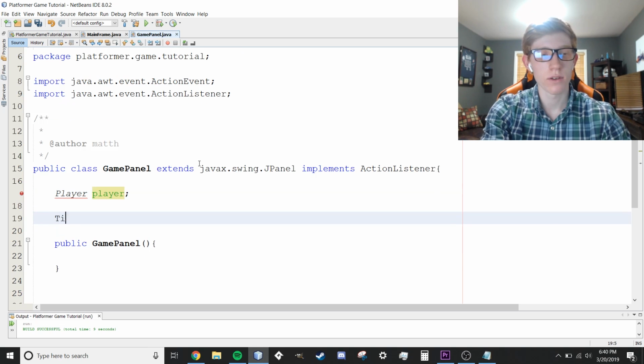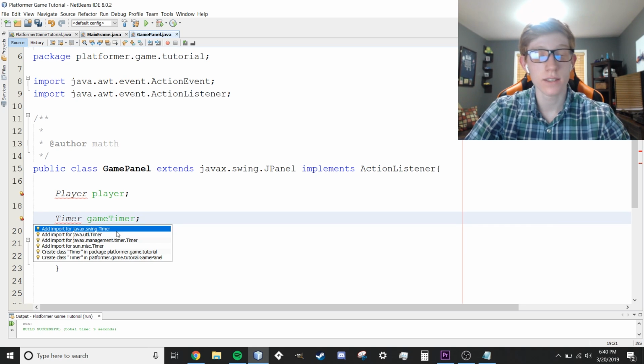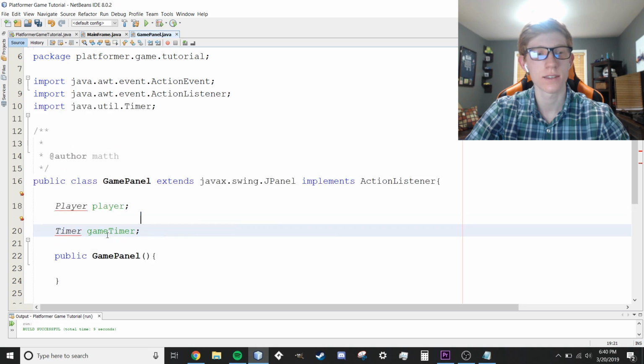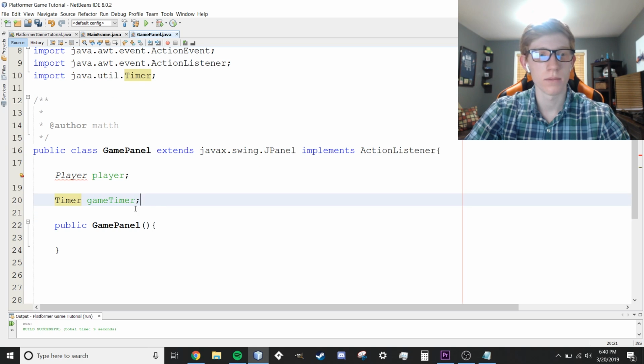We're going to create a timer though. So Timer gameTimer. Right there, and then we're going to import. And this is important. You do not want the Swing timer. Swing timers are different. They don't work very well. You want to make sure the import is java.util.Timer. I'm sure it's going to mess people up, so make sure you pay attention to this. Again, you're going to want the java.util.Timer import, not the Swing timer import. It's one of those weird things where there are conflicts. Make sure you use the util Timer, not the Swing timer. That's actually it for the global variables we need.